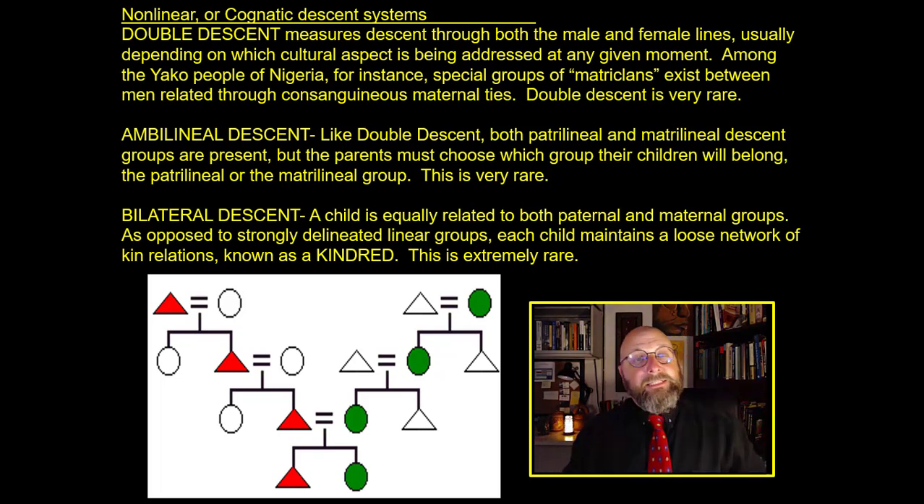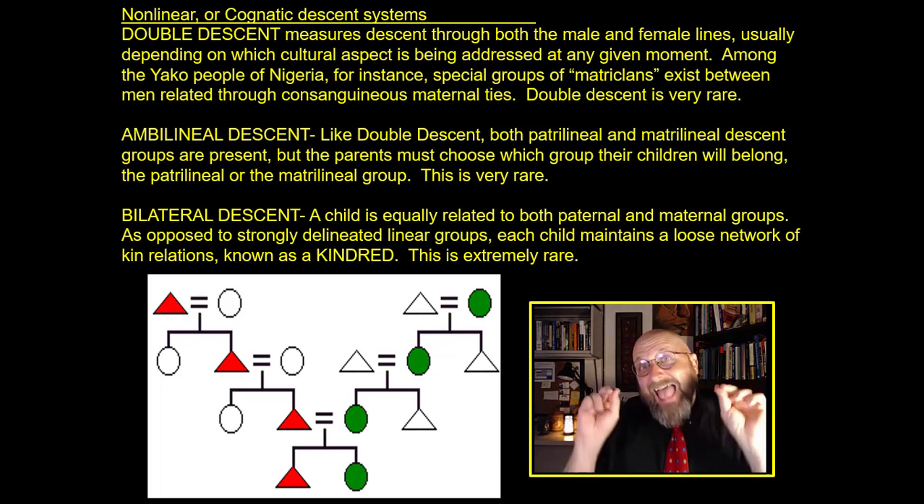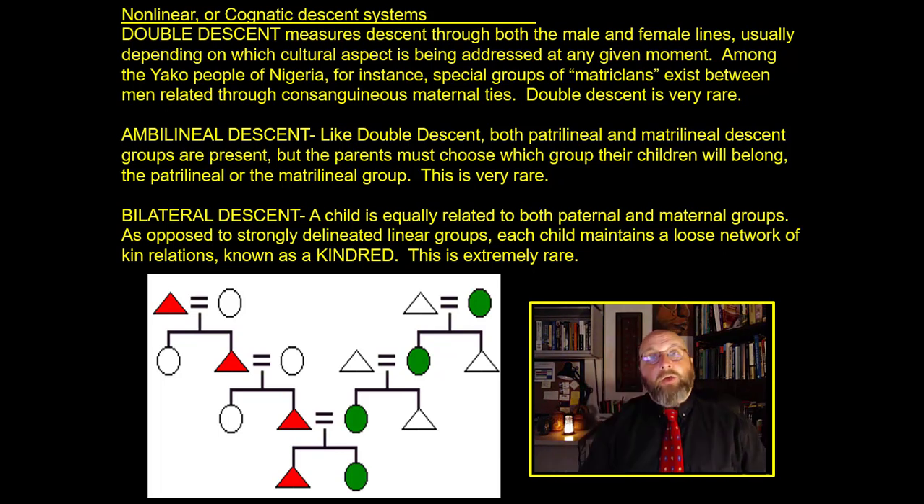In addition to double descent, you have something called ambilineal descent. Now, like with double descent, you have both patrilineal and matrilineal descent groups being present at the same time. A child will inherit the name of both mother and father simultaneously, but generally, upon reaching age, the parents choose which group their children will belong to, either patrilineal or matrilineal. This is extremely rare, and frankly, one of the odder groups in which ambilineal descent is present was among the